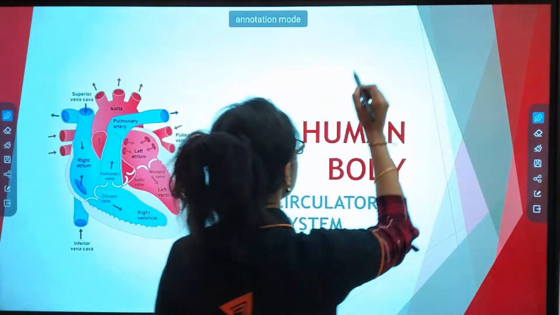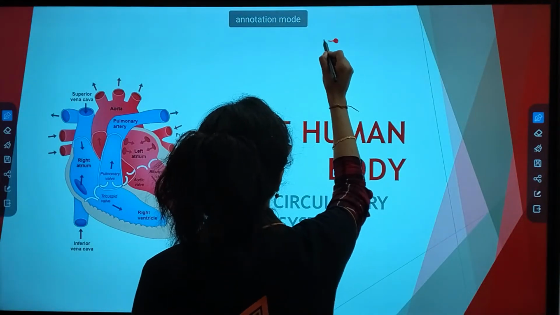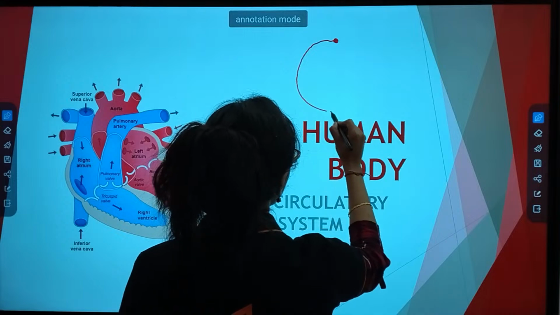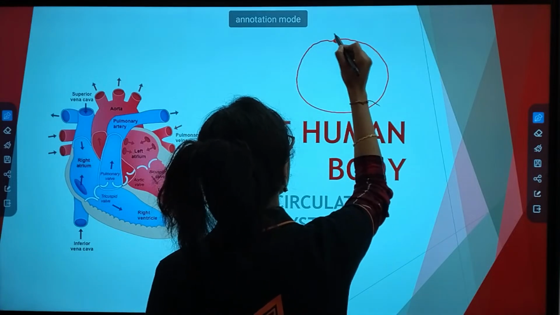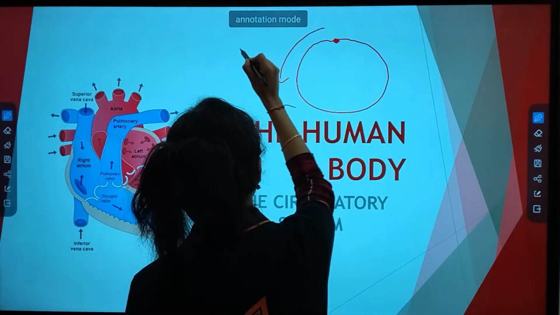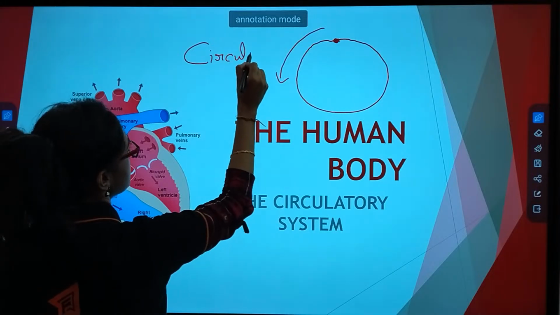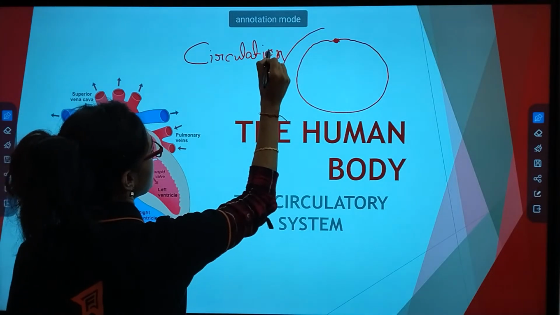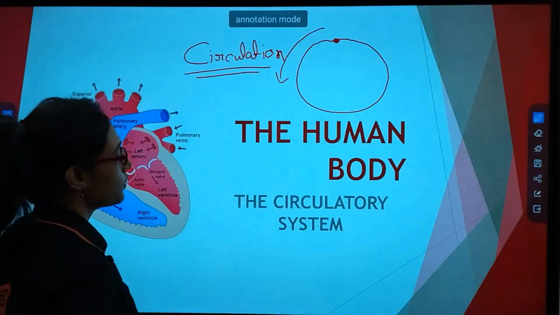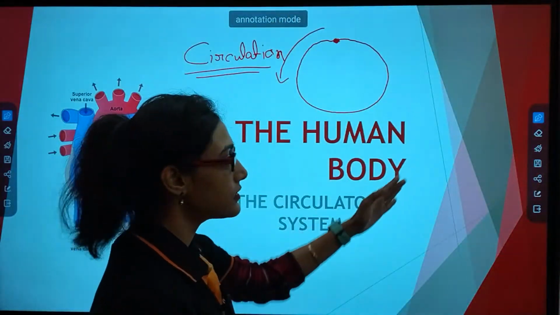Suppose something which is starting from one point, okay, and going back to the same point again. This process is known as circulation. So, in our body, what is being circulated?